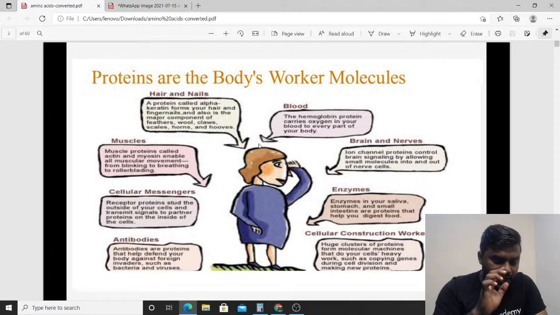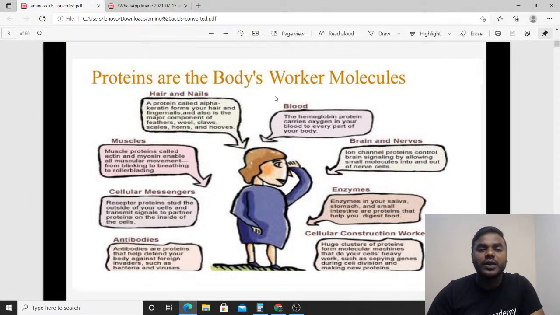So friends, let's try to understand this particular amino acids.